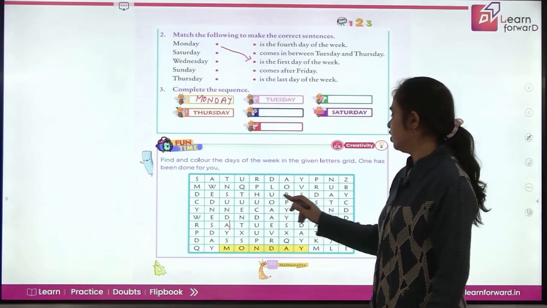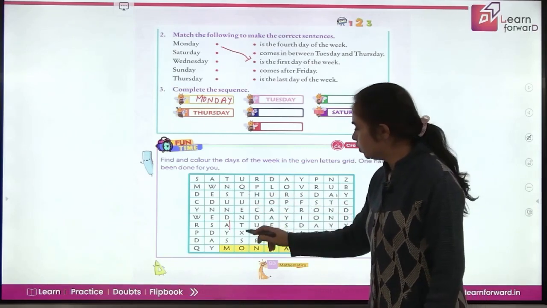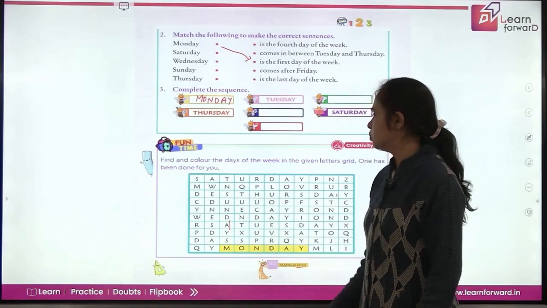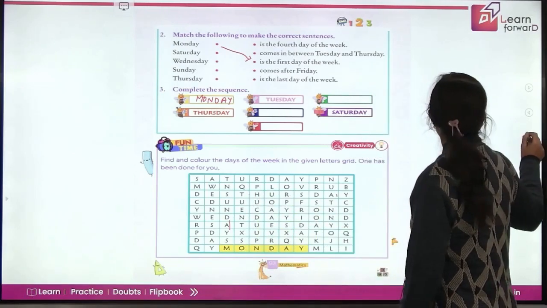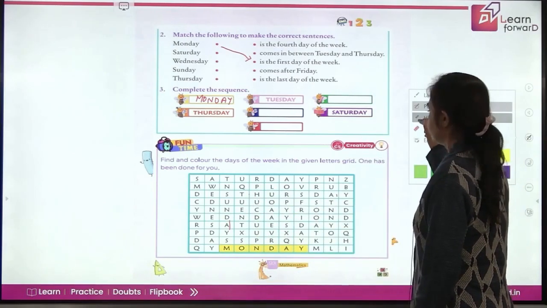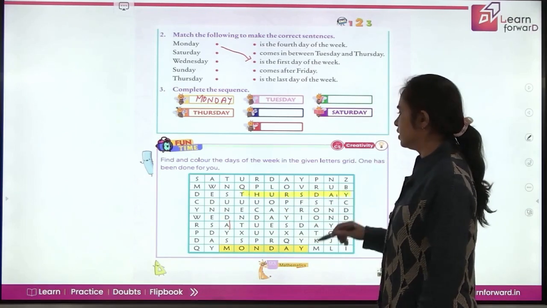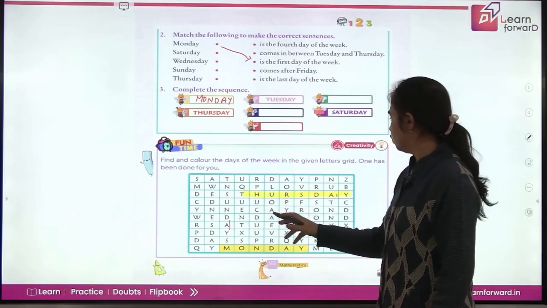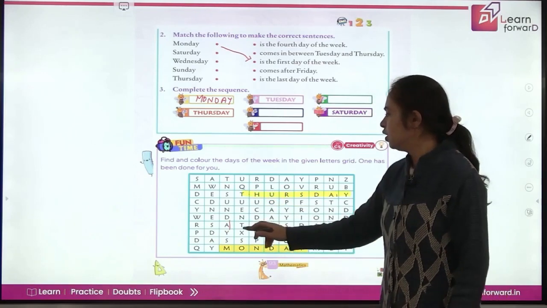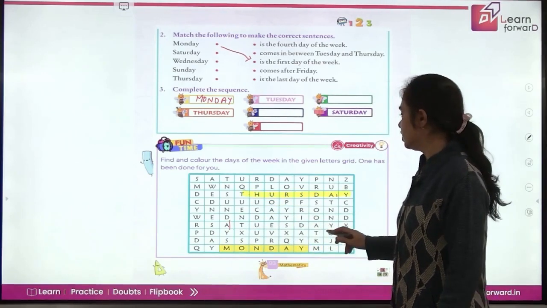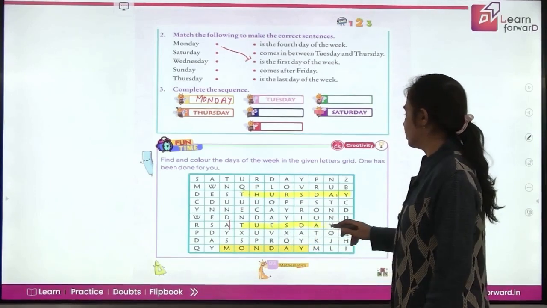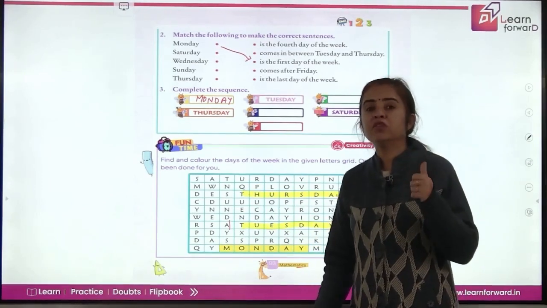No. Okay, we got Thursday here. And when you look down, oh, it's not Tuesday. So let's color Thursday here. You got it right here. Now let's look for T somewhere else also. We got T here also. Is it Tuesday? Yes, and we can color it. So when you look for the first letter, it will be easier for you.